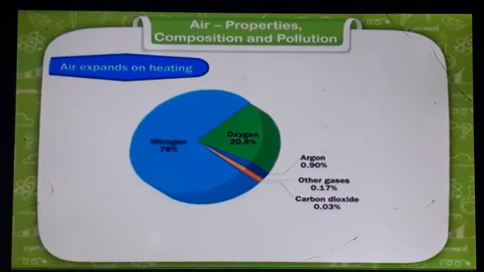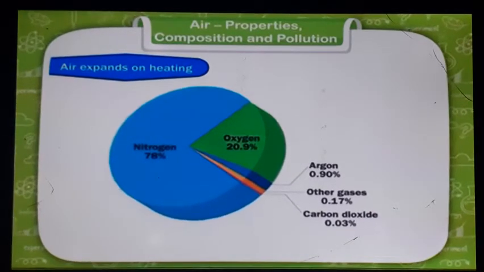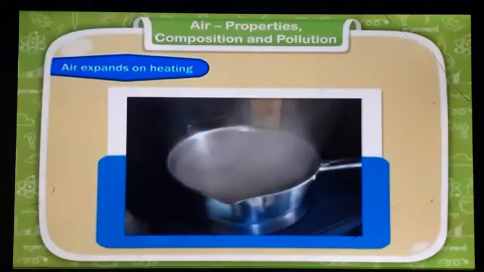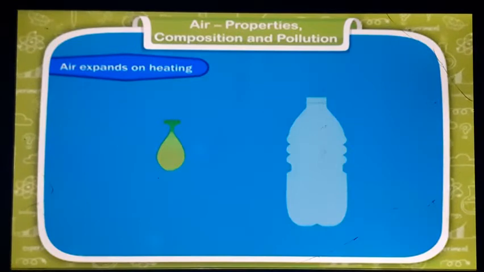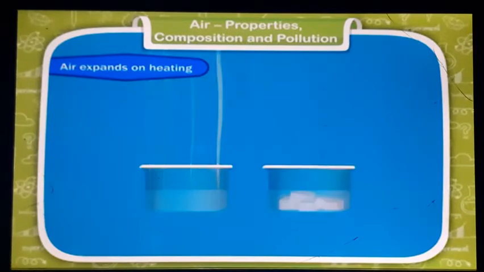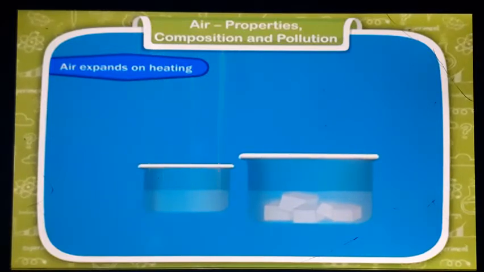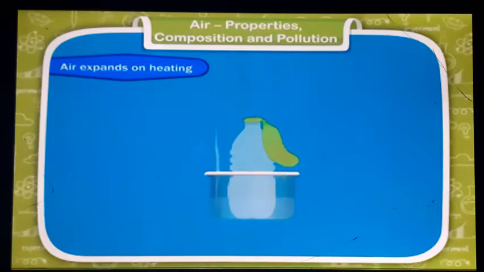Air expands on heating. Air is a mixture of gases and the molecules of gases are very loosely packed. This is the reason that gases expand when heated and become less dense. You will need a balloon and a plastic soft drink bottle. You will also need two containers, one filled with hot water and the other with ice and cold water. Place the balloon over the empty plastic bottle. Stand the bottle in the center of the container filled with hot water.